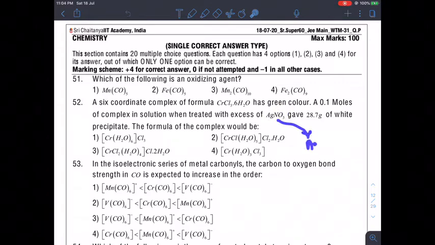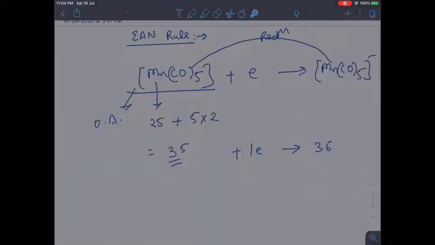has free Ag+ ion, and that free Ag+ ion will react with chloride ion and form a precipitate. So basically we do not know what the complex is and how many chlorines are outside. Let us assume that some x chlorines are outside.